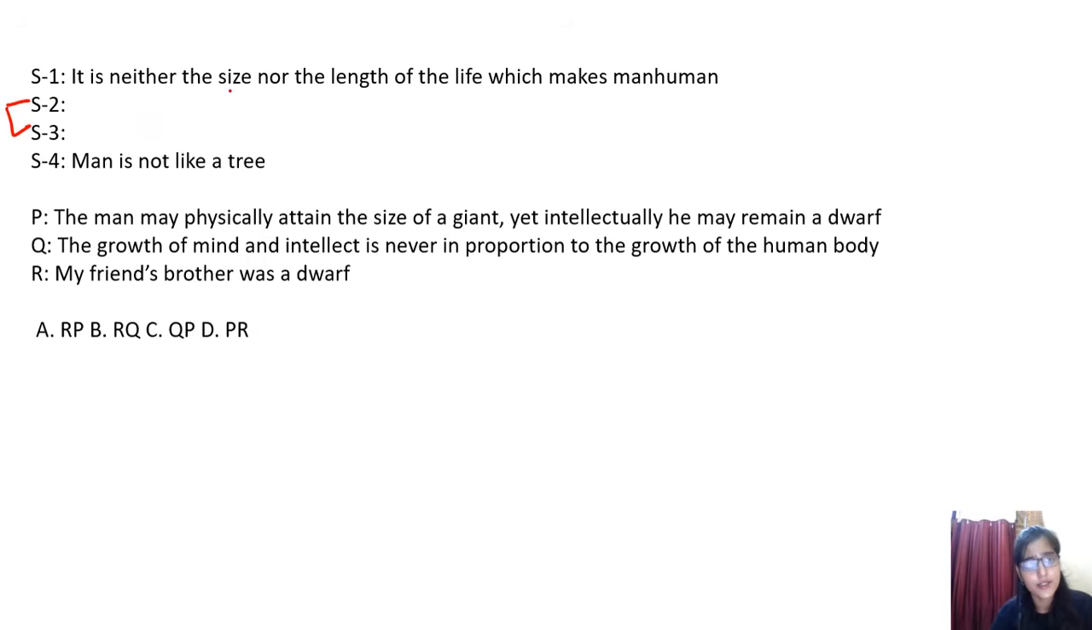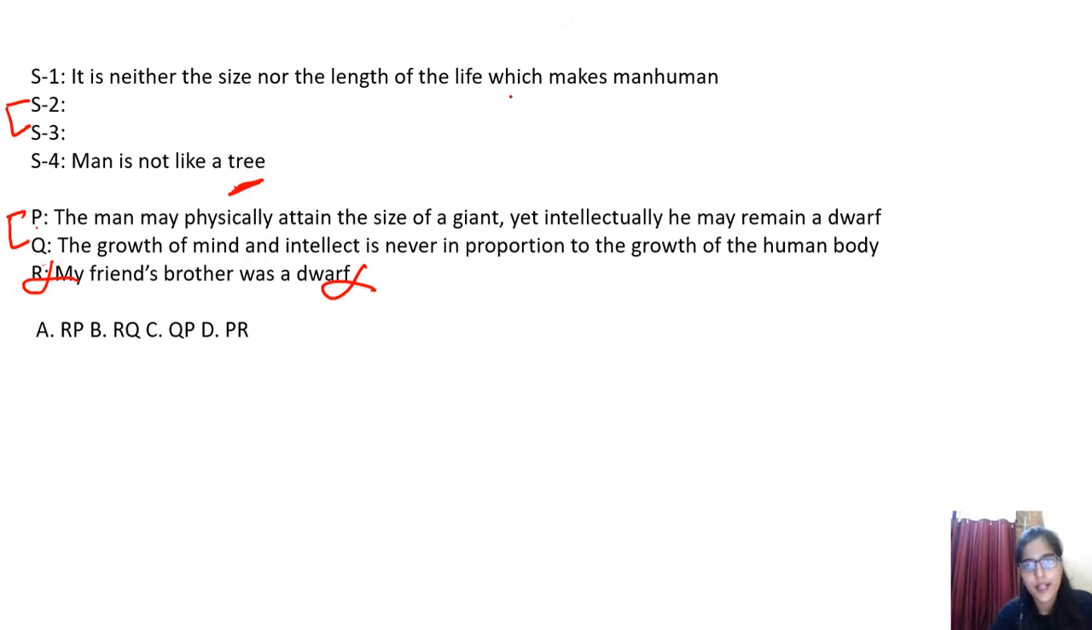It is neither the size nor the length of the life which makes man human. Fine. Now, man is not like a tree, so there should be something relatable with that. My friend's brother was a dwarf. So this statement is totally meaningless, right? So this should not even be considered. Now you have the remaining two statements, and you have to arrange them, deciding which one should come first.